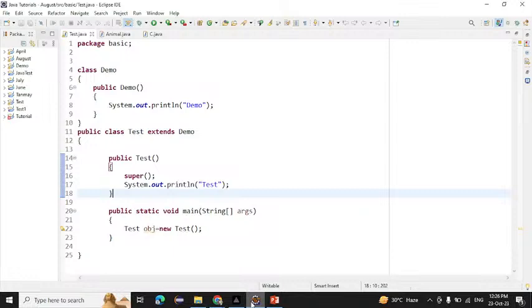What is meant by static variable? A static variable can only be accessed by a static method. Okay. How to declare the static variable? The variable which is declared with the help of the static keyword, we can call this a static variable, right?